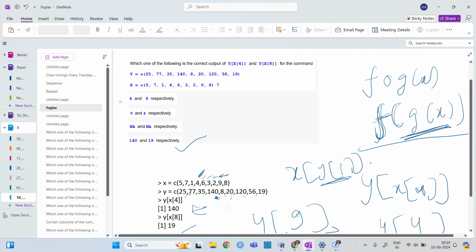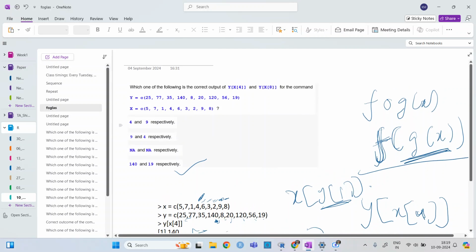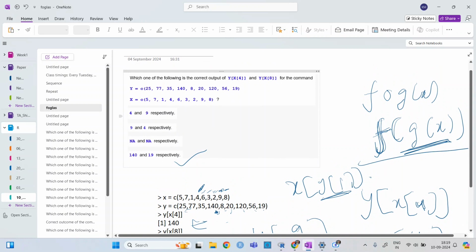Now you can try up to on your own. Otherwise, you just need to remember the way we have used this f of g of x function. That means we need to solve g of x first, and then put that value in f. So is it clear?